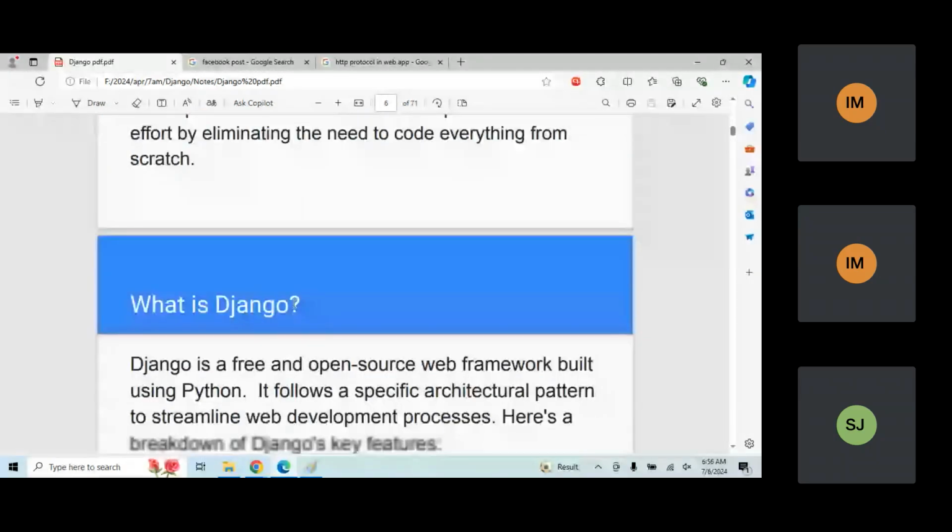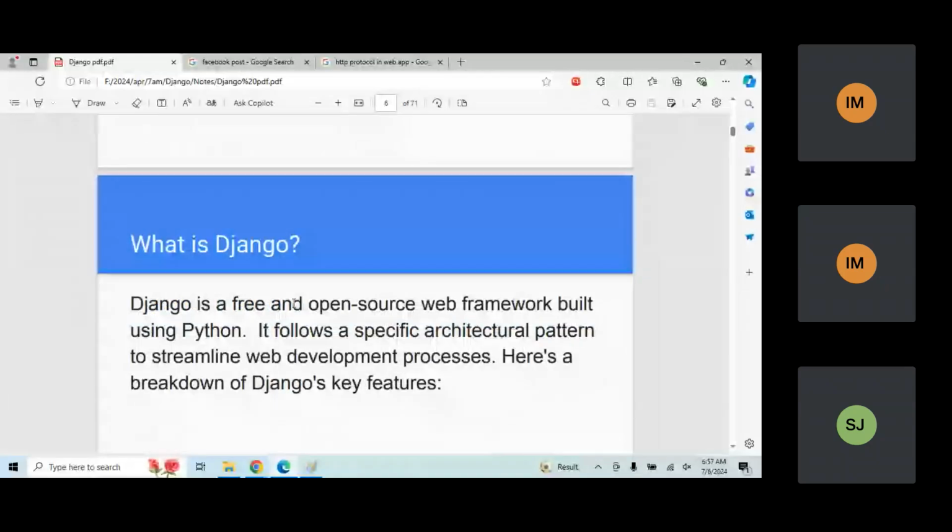Next, what is Django here? So Django is a free and open source framework which is built using the Python programming language. Okay, so if I wanted to develop any particular web application, using Django I can build complete web applications. If I'm talking about web applications, it means I'm handling the front end part as well as the back end part.